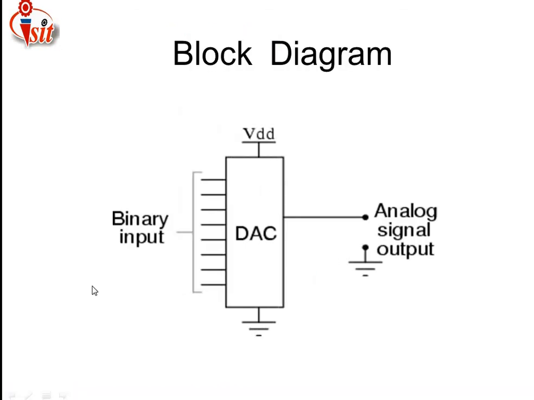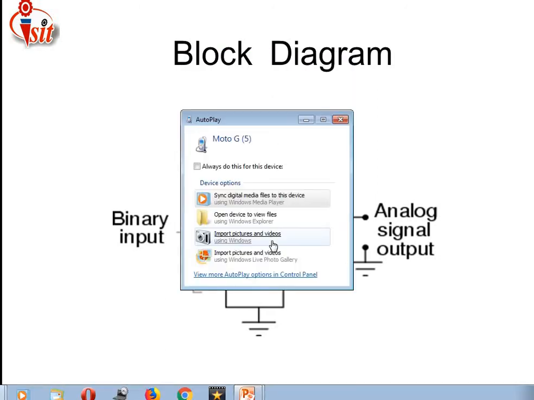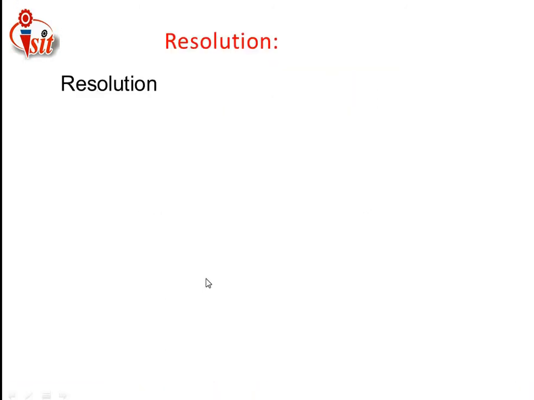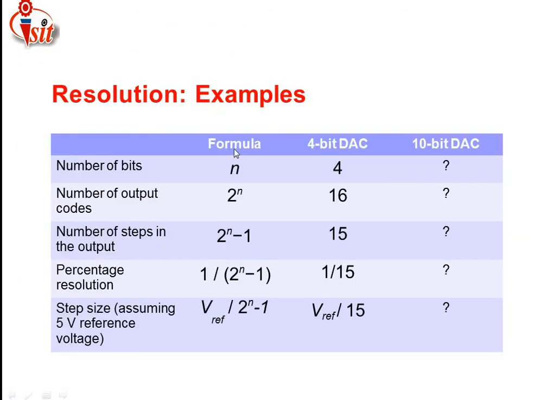Just see here how many input bits we are applying. There is no limit related to that; it depends upon how many input bits the DAC has. Here I have taken formulas for a 4-bit DAC as well as a 10-bit DAC. Then how much value will it become, you have to tell. The formula is related to n, the number of bits. Here we are taking a 4-bit DAC, and for the 10-bit DAC, n is equal to 10.